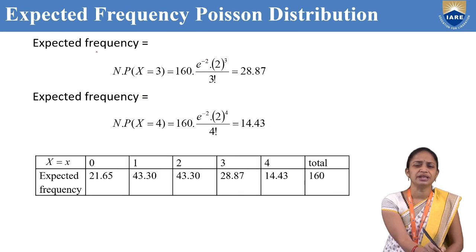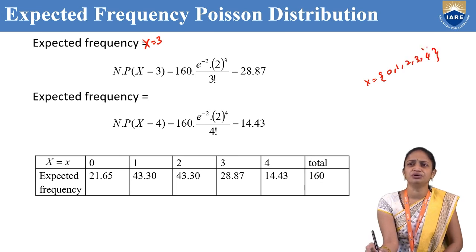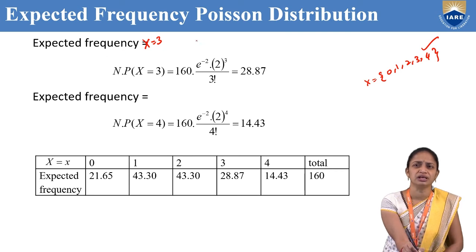Now coming to the next one, we need to find the expected frequency for x equal to 3. Here we have x equal to 0, 1, 2, 3, 4, so we need to find up to x equal to 4. The main formula is N into e power minus lambda, lambda power x by x factorial.